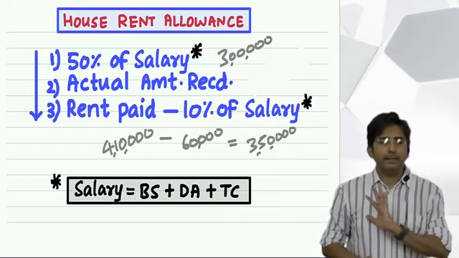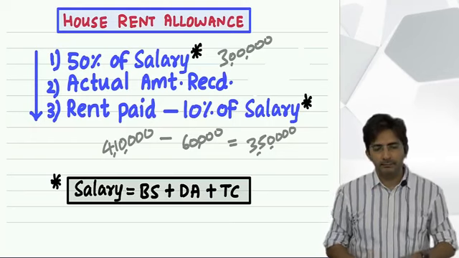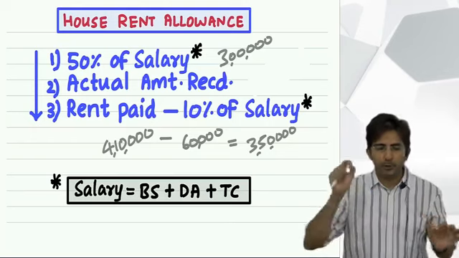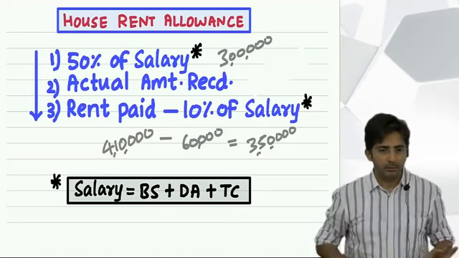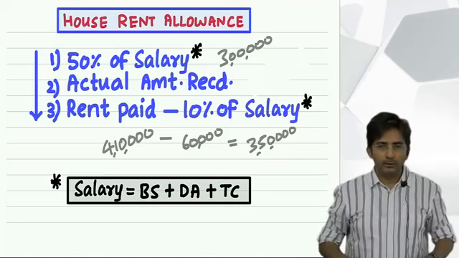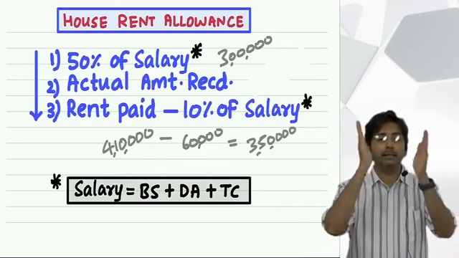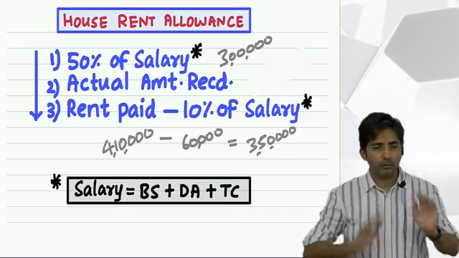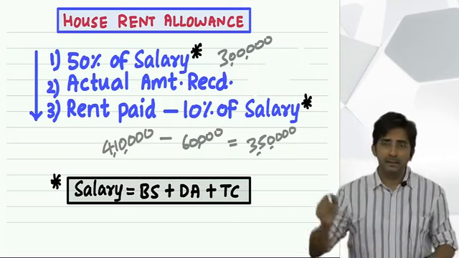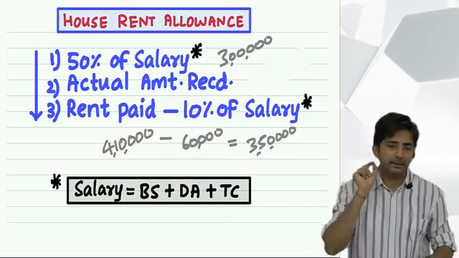So tell me finally, how will you deal with HRA? Let us put a full stop on HRA. HRA full form is what? House rent allowance. Okay, first what you will do? First you will write it in the inner column. Then what you will write? Less: exempt under section 10(13A).